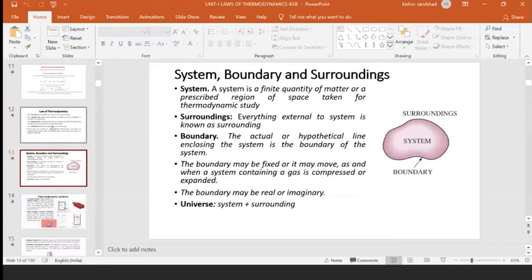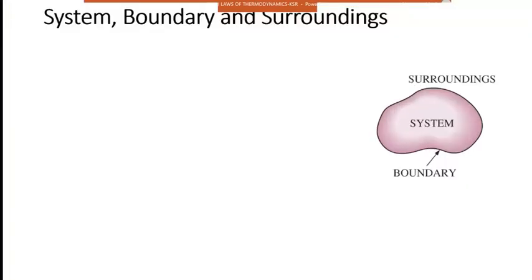Okay, today we'll start from system. We'll see system, boundary and surrounding. What is system? The area or the region which we have taken for the thermodynamic analysis is called the system. Consider this part. This part I have taken for my thermodynamic analysis. Therefore, this portion will be called as system, and everything external to that system is called as surrounding.